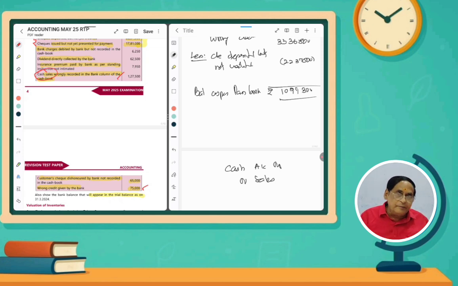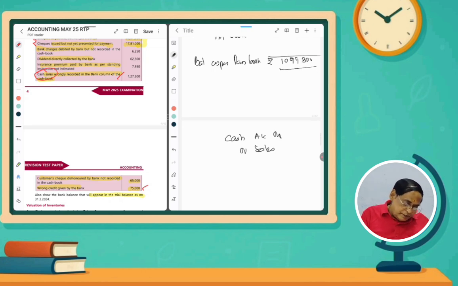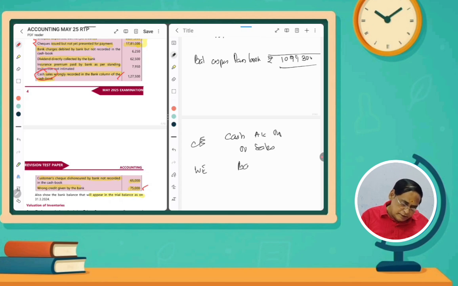So now we have to make a rectification entry. Actually cash account debit to sales is the correct entry. Wrong entry means bank account debit to sales. They have entered like that, so we have to cancel. Sales is correct. We have to adjust these two things. So it should be cash account debit.